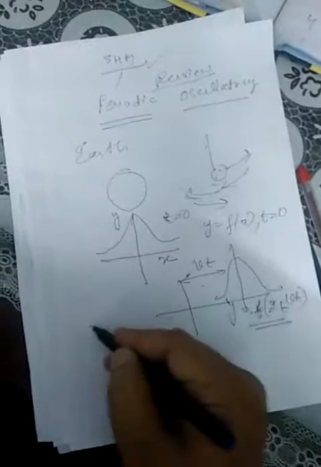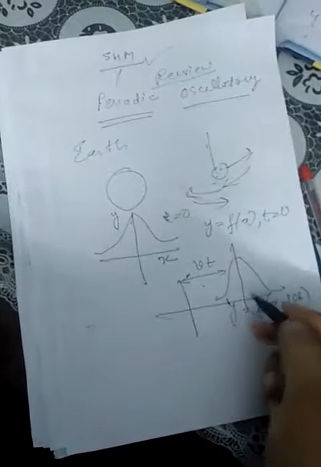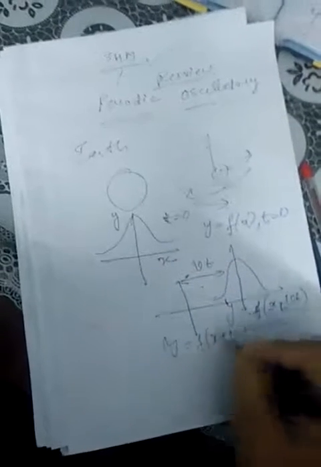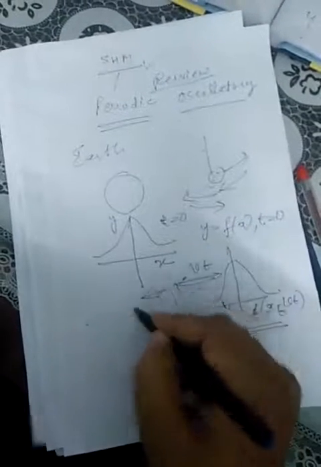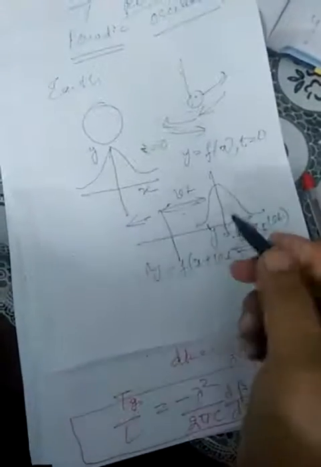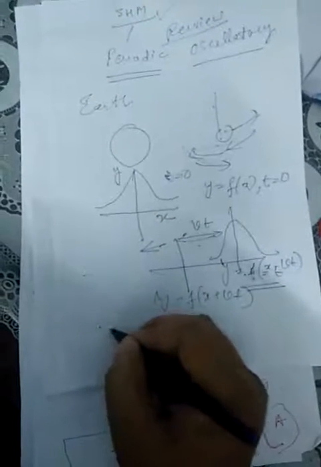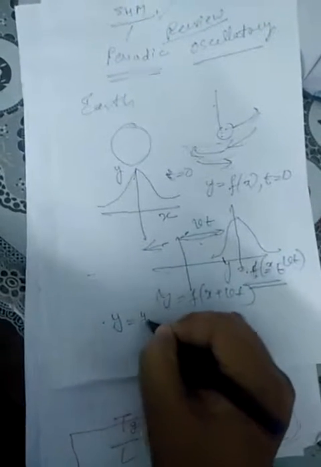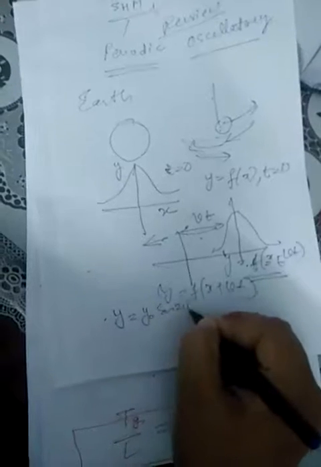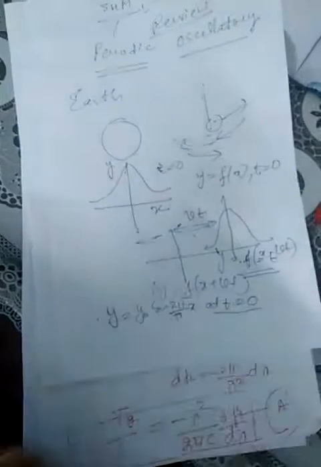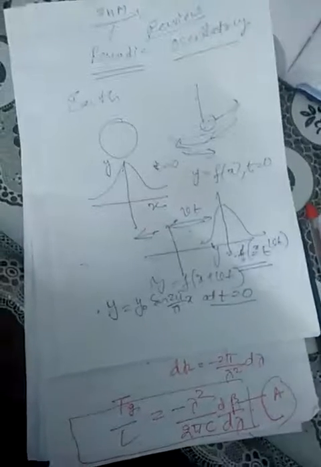Now if it has moved in the other direction, we get y equal to f(x plus vt), because the first case is in the positive x-axis, and if it moves in the negative x-axis we take it that way. Now we replace this function. f is a function of the wave, any kind of function. Since in a harmonic wave we are dealing with sine or cosine waves, we will take the sine function. So let us say y is equal to y naught sine of 2 pi by lambda into x at t equal to 0. That is a simple wave equation.